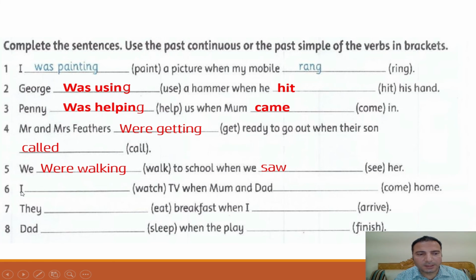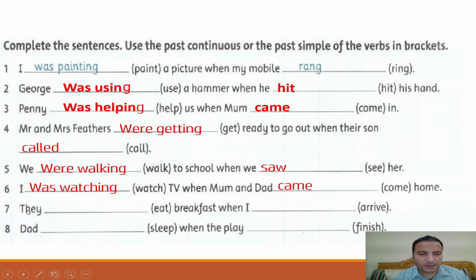Number six, I dash watch TV when mom and dad dash come home. I is singular, so I use I was watching. I was watching TV when mom and dad. What is the past simple of the verb come? Yes, came.